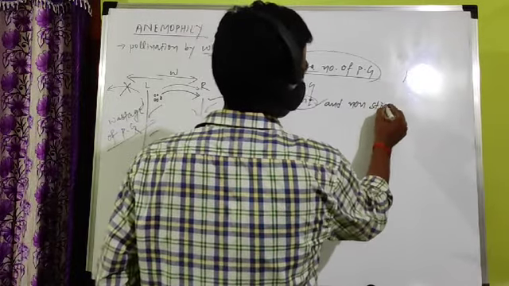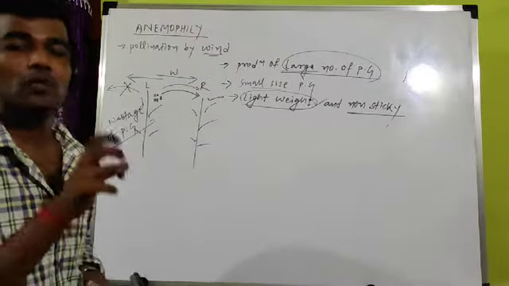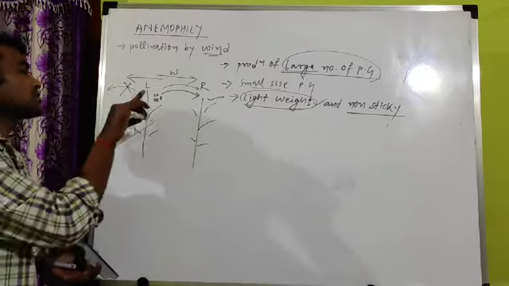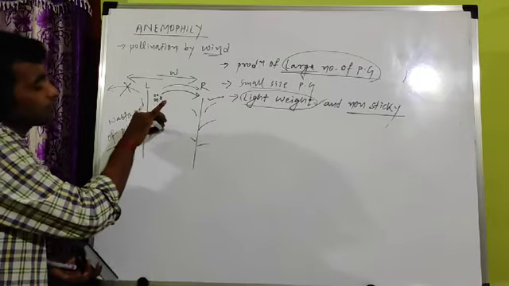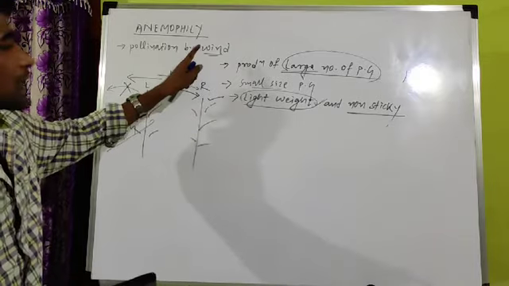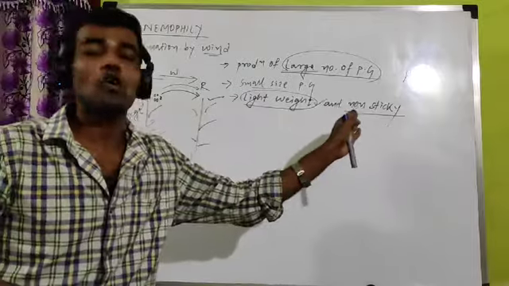Non-sticky. The pollen grain should be non-sticky. Non-sticky means they should not stick to any surface. If pollen grains are produced and they stick to this board, then how will they move with the help of air? So that's why wind can only help in movement of pollen grains which are non-sticky.